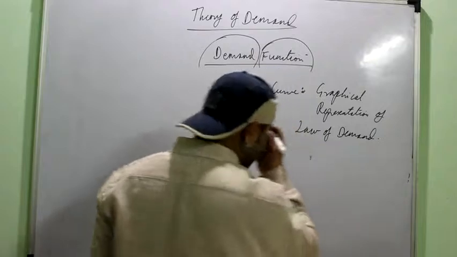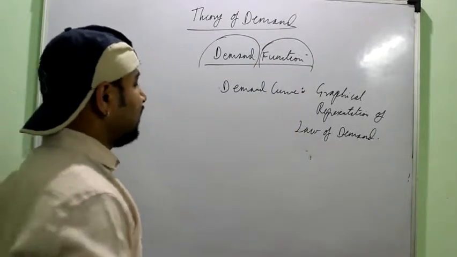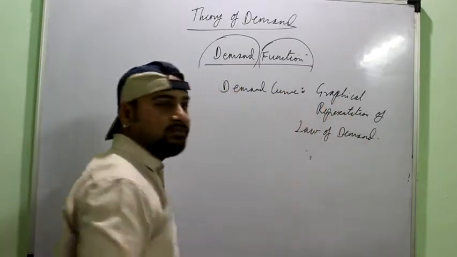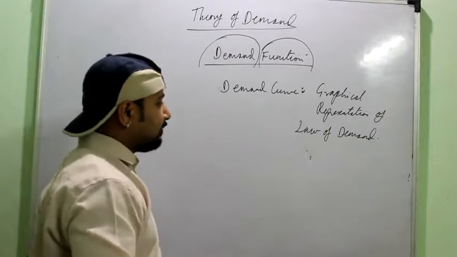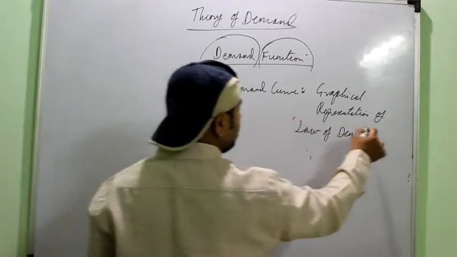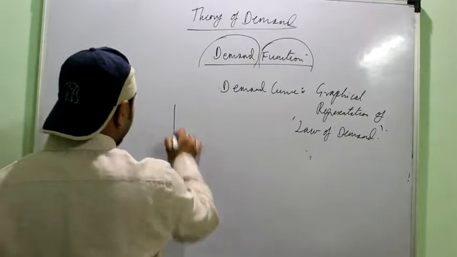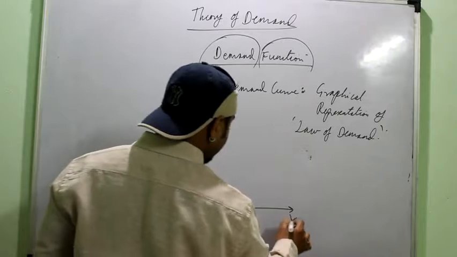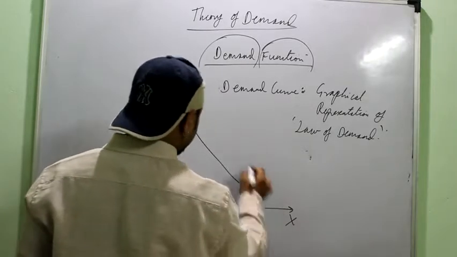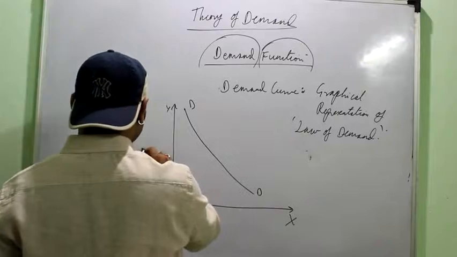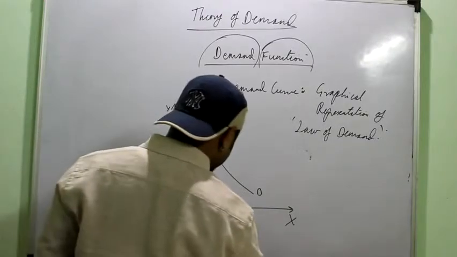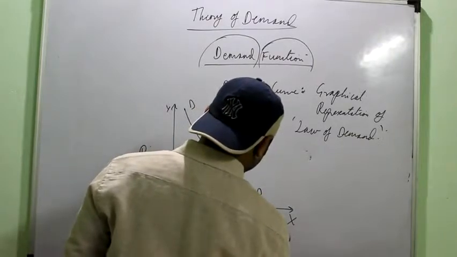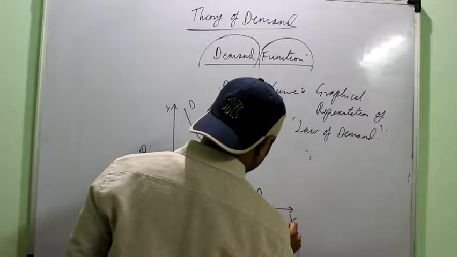Okay, again there is an objective behind writing this particular definition on the board: if you are asked, any curve is always a graphical representation of certain information, right? So the demand curve is a graphical representation of the law of demand, or it simply shows you that there is an inverse relation between demand and price of the commodity. As we have already discussed, if there is an inverse relation between the two variables, then the curve would be downward sloping. So the demand curve is also a downward sloping curve.